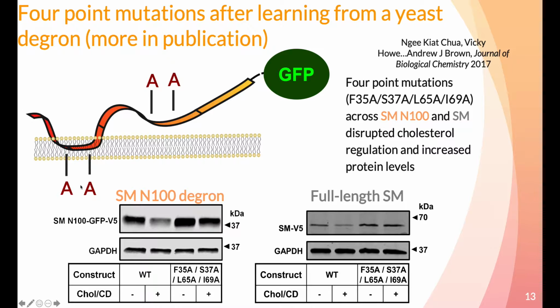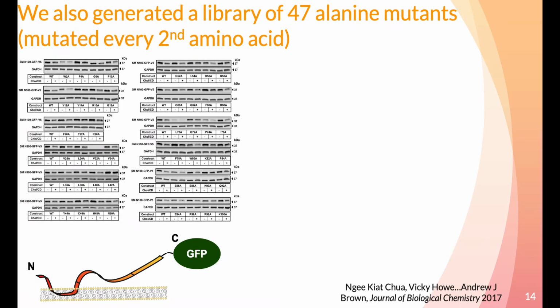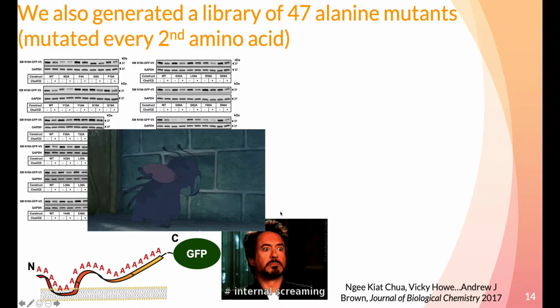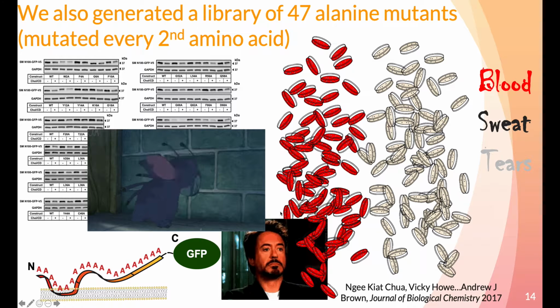Perhaps these 2 mutations affect the re-entry loop, but why these? Now, these 2 residues lie within the truncated cholesterol-resistant mutants earlier. We also did systematic mutagenesis, mutating every second amino acid to alanine. At first it was fun, but after 200 plates of transformation and a lot of Western blots, it was slightly traumatic. We had a bunch of negative results, but at least we ruled out some motifs.